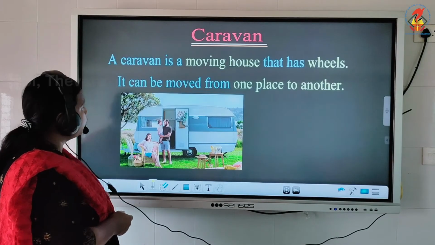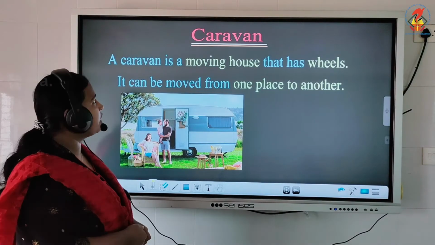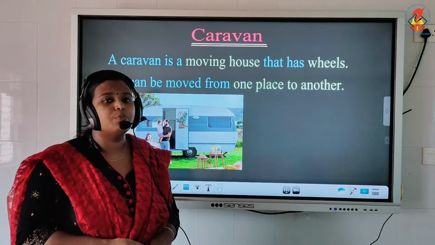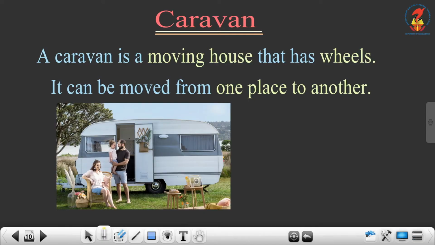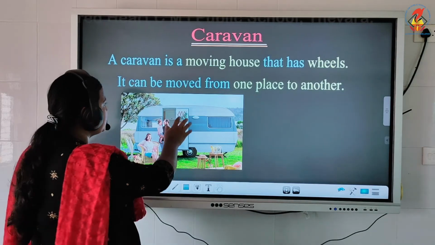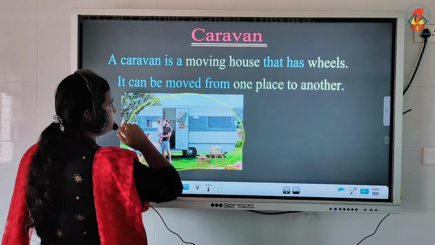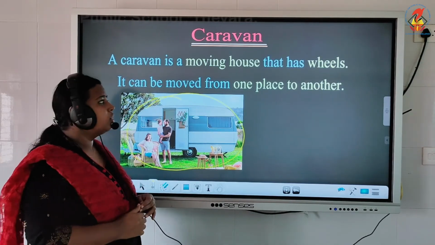Next, we are going to study about caravan. A caravan is a moving house that has wheels. It can be moved from one place to another. So this is a picture of a caravan. So caravan is what? Caravan is a moving house that has wheels, and it can move from one place to another. So this is the picture of a caravan. You see the picture? Okay.